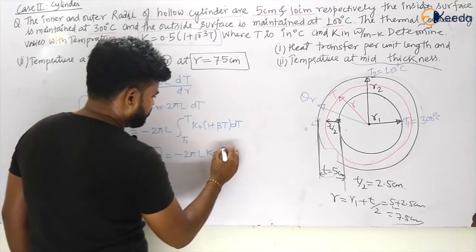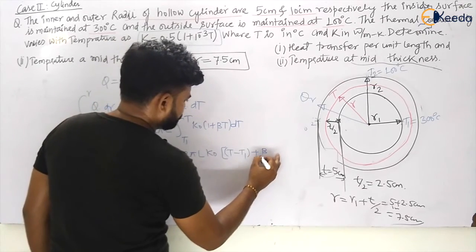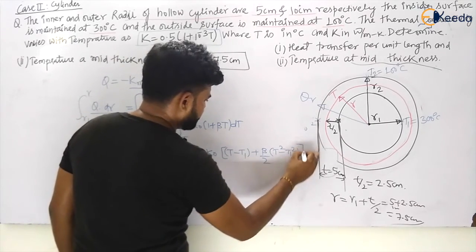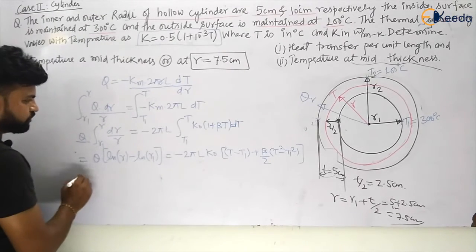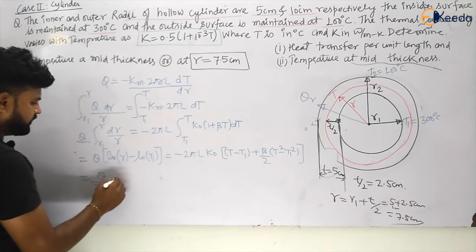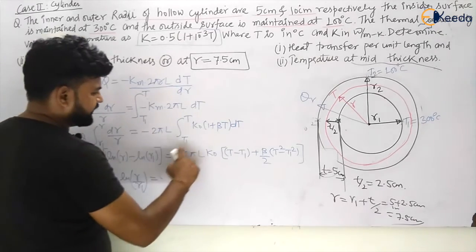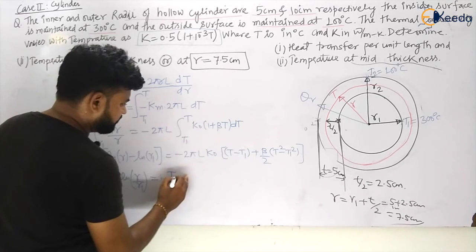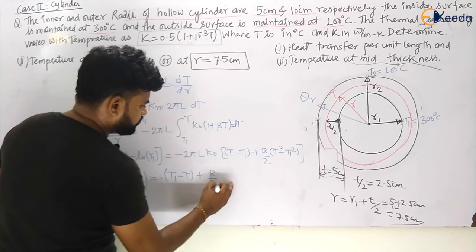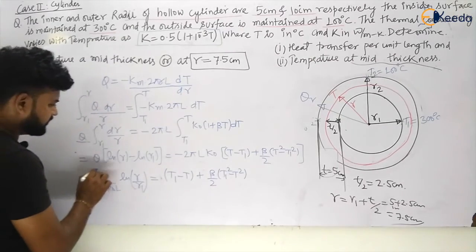So this will become what? T of T minus T1 plus beta by 2, because this will become what? T square minus T1 square, my dear students. Okay, now let us see. I am taking this term to this side, so this will become Q by 2 pi L K naught L into ln of R by R1 is equal to minus, I am taking minus inside the derivation, so this will become T1 minus T plus beta by 2, this will become T1 square minus T square.